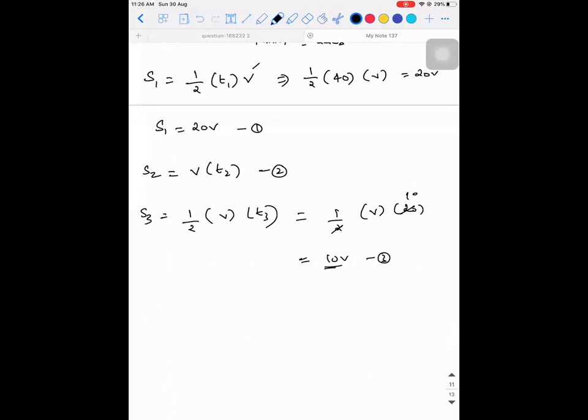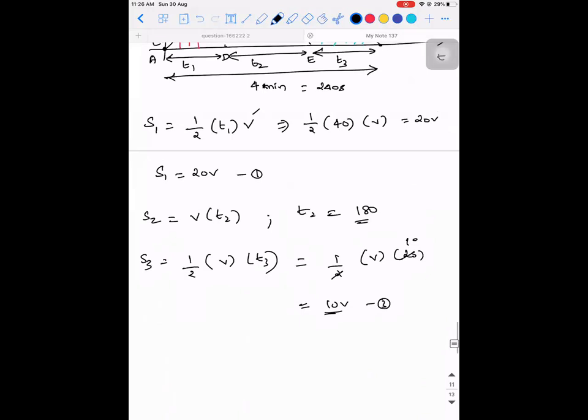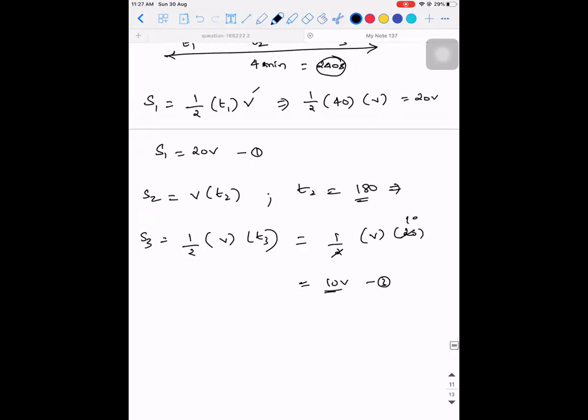Now tell me guys, for 40 seconds it has accelerated, for 20 seconds it has decelerated. For how many seconds has it been moving with uniform speed? 180 seconds, because 240 seconds is the total time, no? In 240 seconds, 40 plus 20, 60 is gone. It will be 180 seconds. So S2 will be how much then? 180V. So this will be equation number 2.